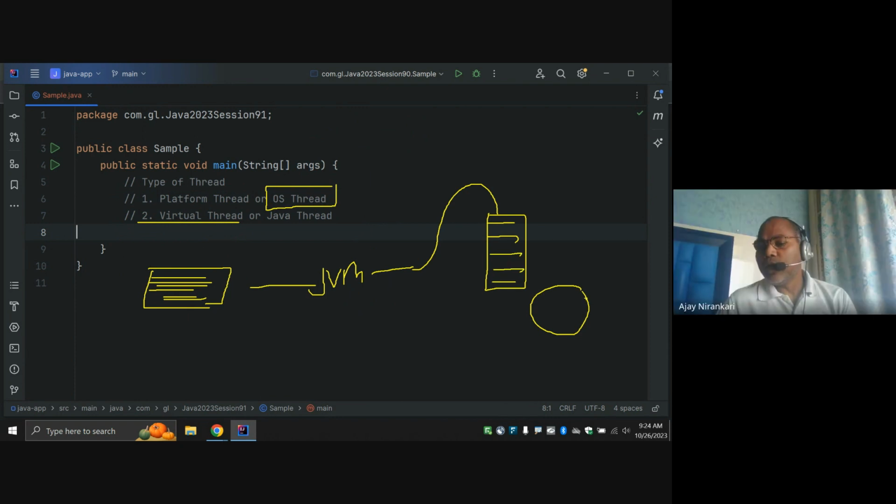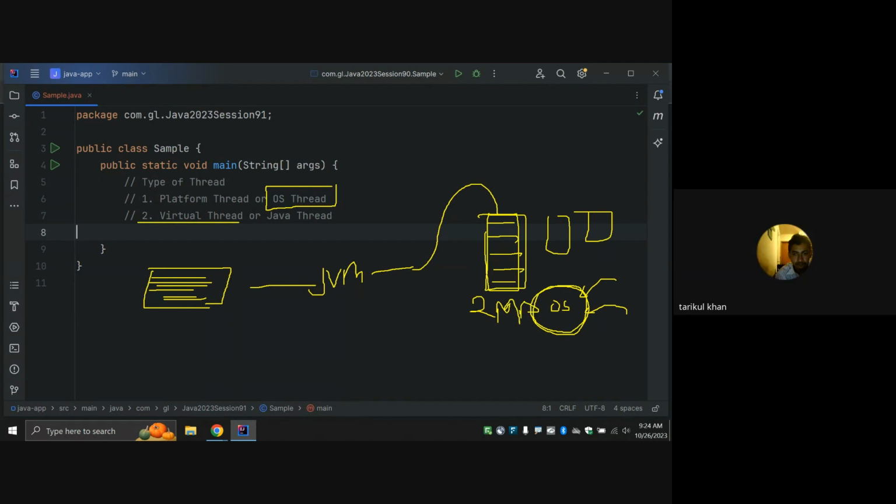But you notice your operating system has a limited number of thread creation facility. The operating system has a limitation, depending upon your memory, your RAM, cache memory, associated memory, on how many threads we can create at one time. So threads are critical resources. Roughly, you can consider that creating one thread most probably requires 2 MB of memory.